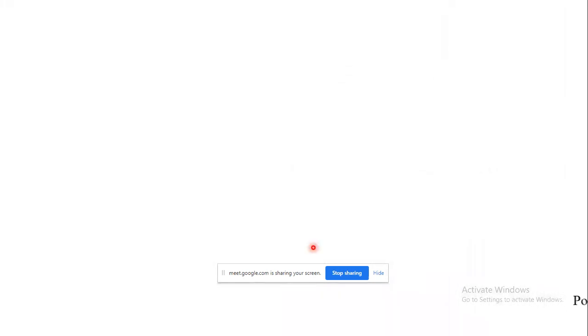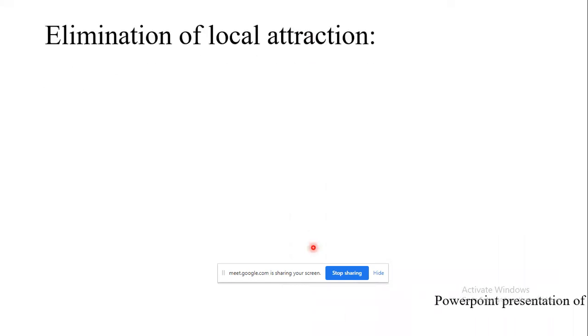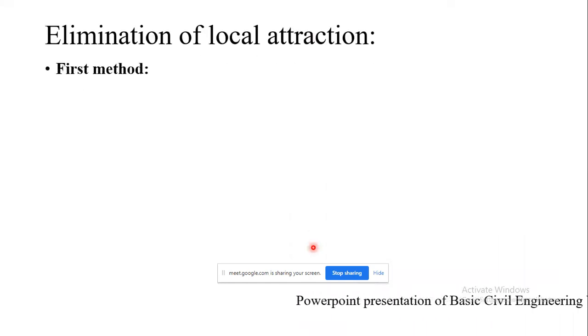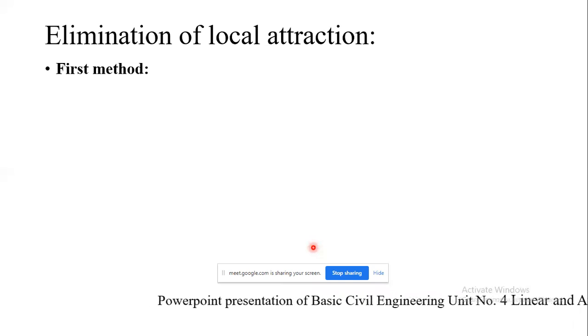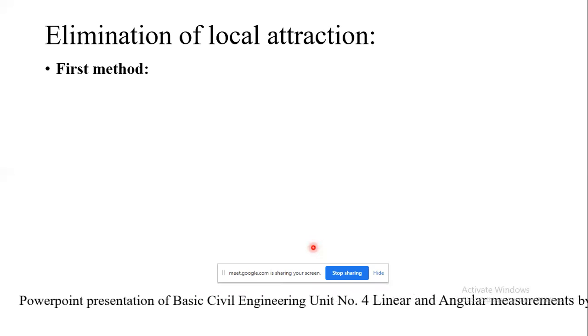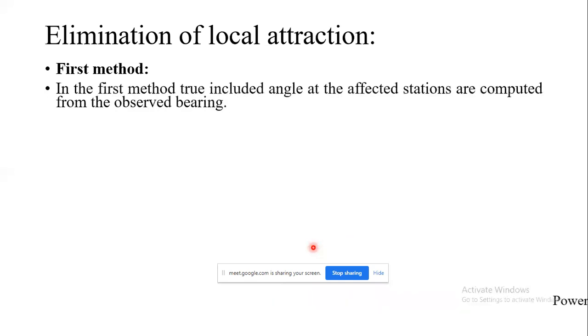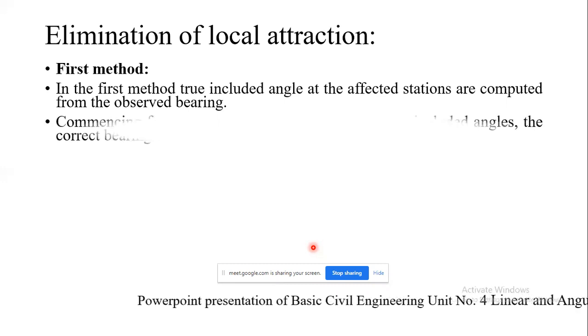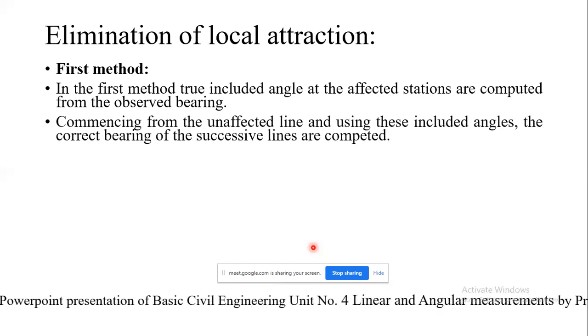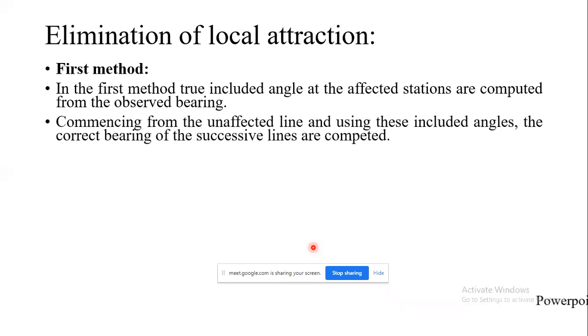There are certain methods of elimination of local attraction. In the first method, the true included angles at the affected stations are computed from the observed bearings. Commencing from the unaffected line and using these included angles, the correct bearings of the successive lines are computed.